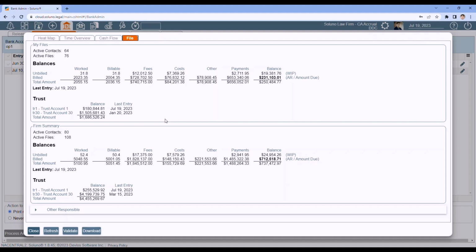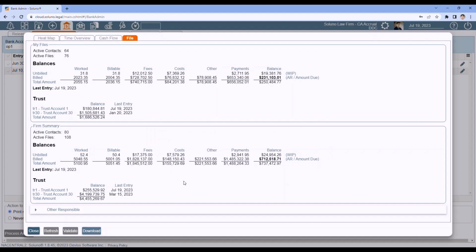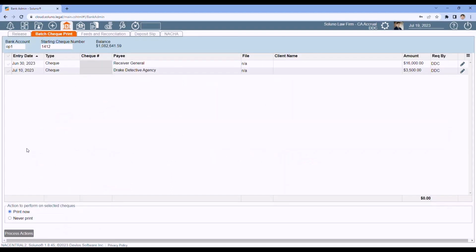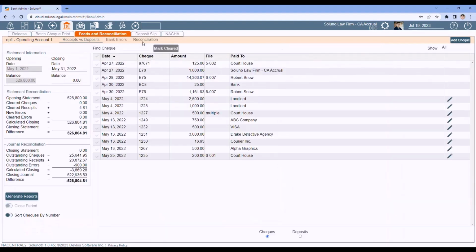Do this at the end of the day. Go to the File tab, click on Validate, run this one. Same concept, except it'll take longer. Wait for this button to either become blue, or if you happen to be there, wait for the green at the top right. But you can see, even in my small database, this is taking longer to run than the other validate. And that's with a small data set. After you've run that, now go back to feeds and reconciliation, load the account, and now see if your balances are back to 0.